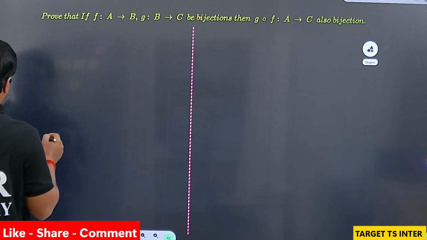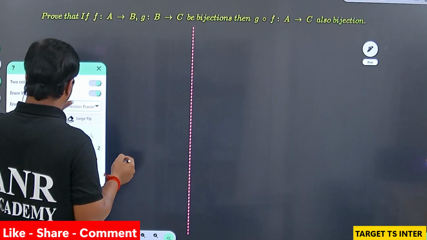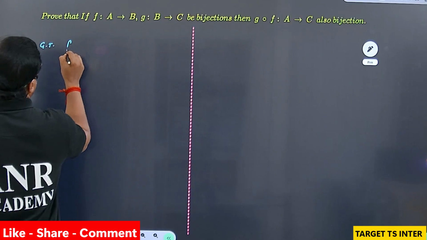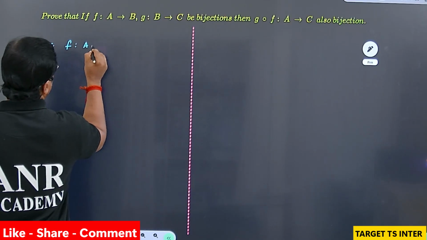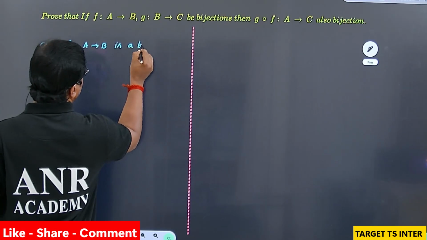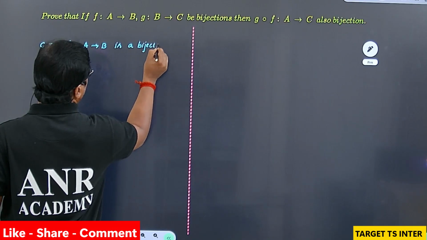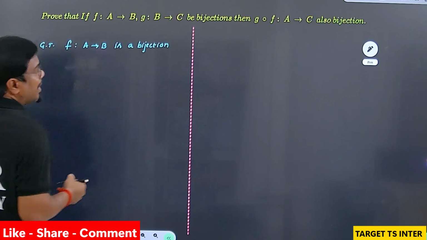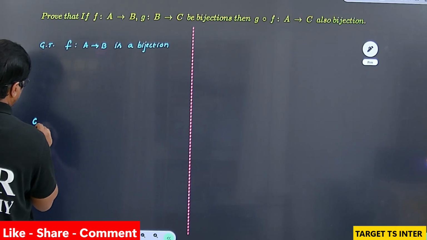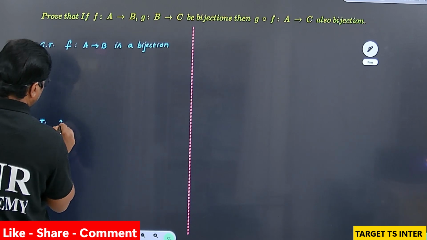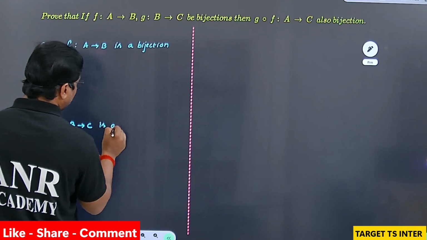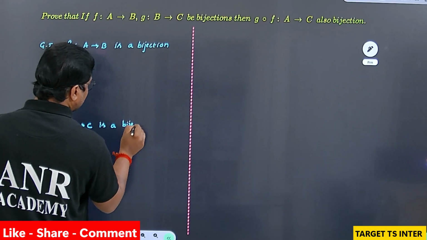First statement here I am going to write. Given that F is a function, it is a mapping from A to B, and it is a bijection. Also given the other condition, G from B to C, is also a bijection, right?